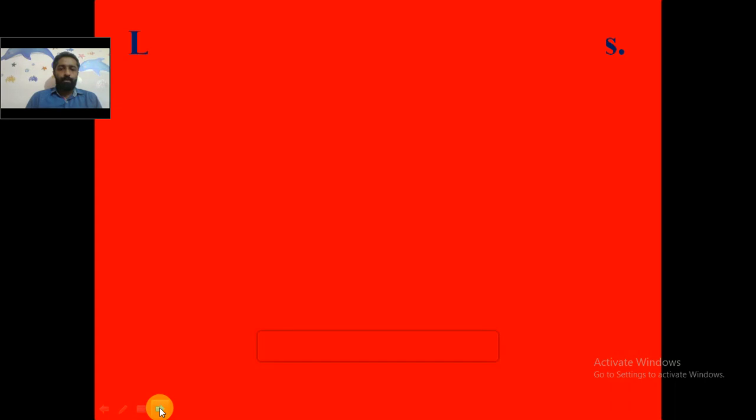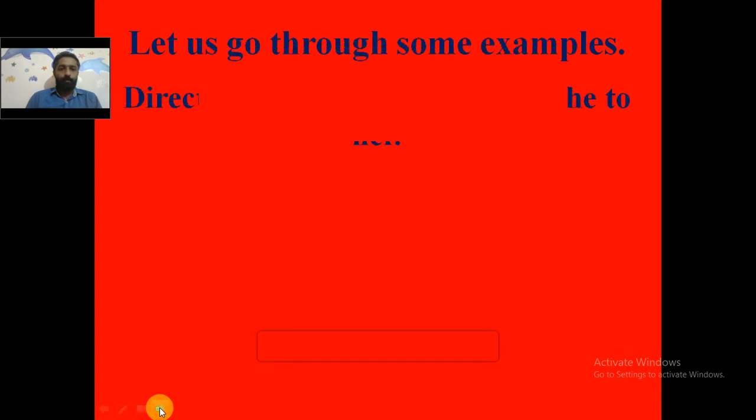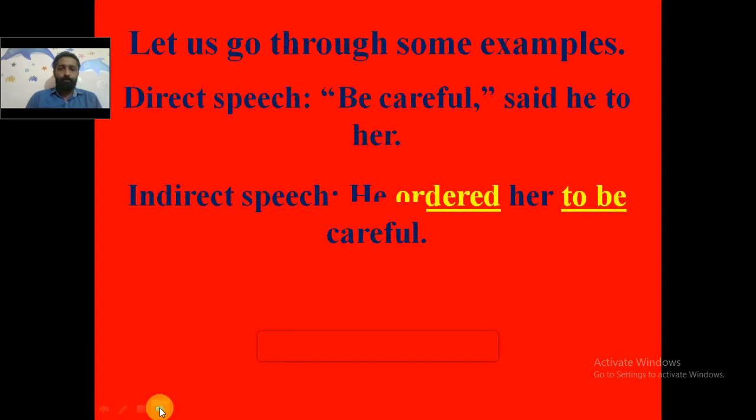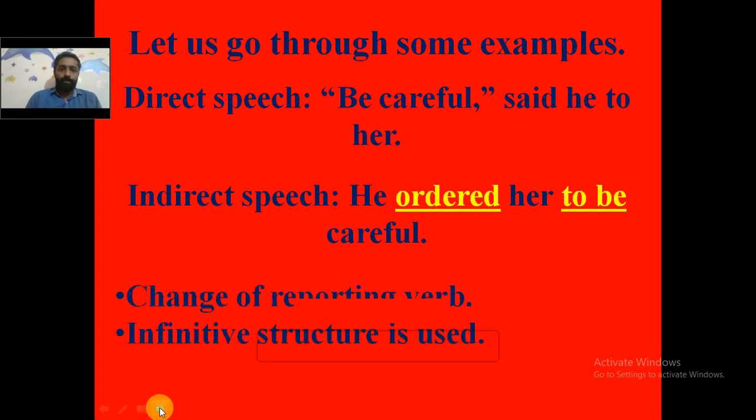Let's take the next example. Direct speech: Be careful, said he to her. In indirect speech, he ordered. The reporting verb said is changed into ordered, and the infinitive structure to be careful is used, because the sentence is be careful, so in indirect speech it becomes to be careful. He ordered her to be careful.